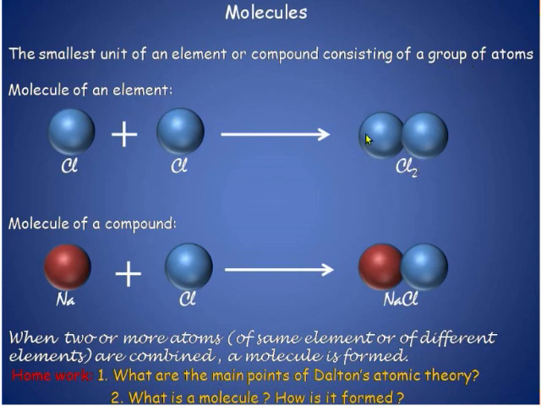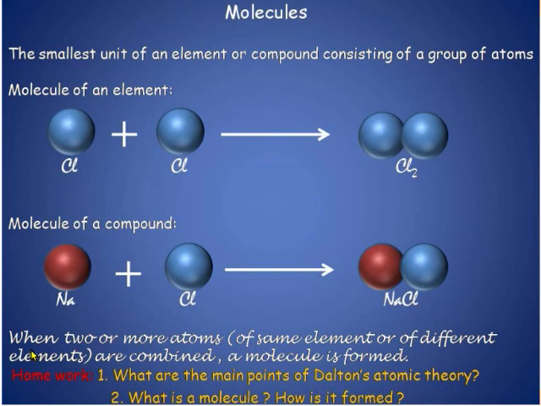because in this molecule, both the atoms are of the same element. So it is a molecule of an element. Now let us see a molecule of a compound. This is an atom of the element sodium. This is another atom of a different element, chlorine. When these two atoms of different elements combine, they form a molecule of a compound, because here in this molecule the atoms are of different elements. So this is a molecule of a compound, sodium chloride, the common salt.